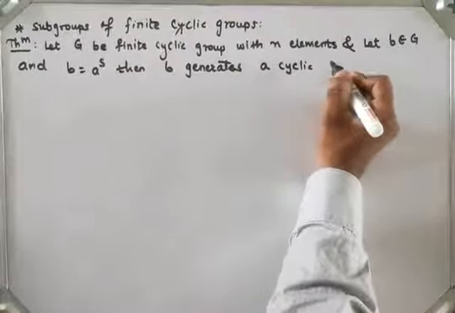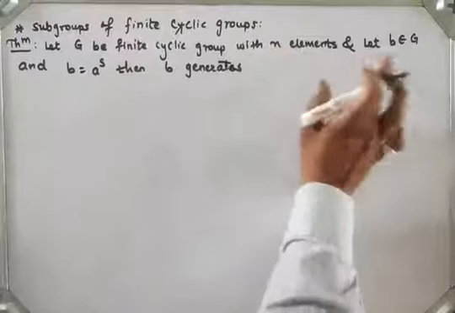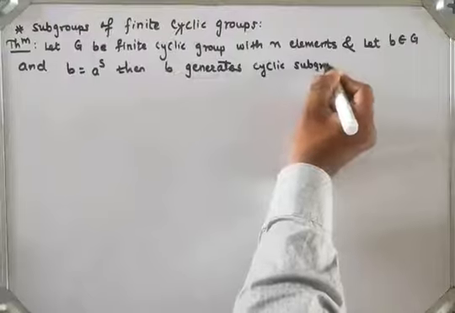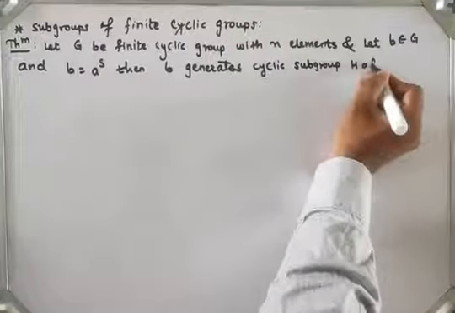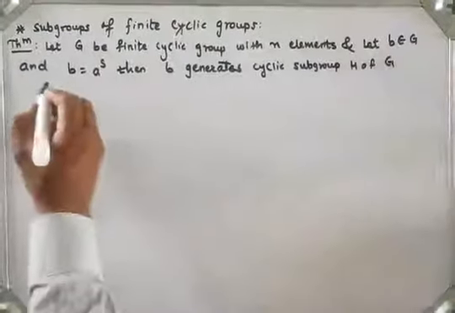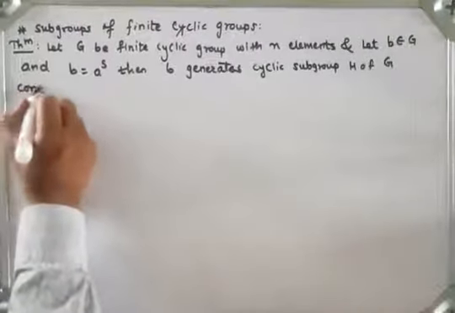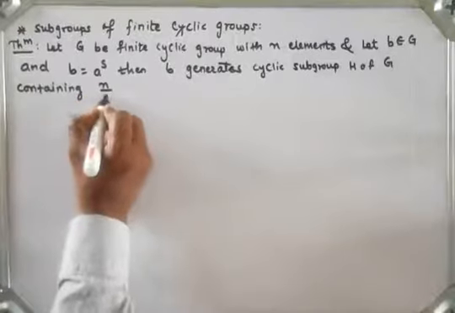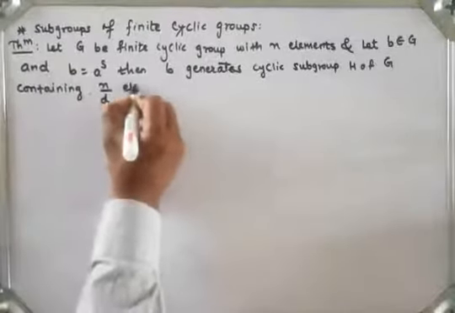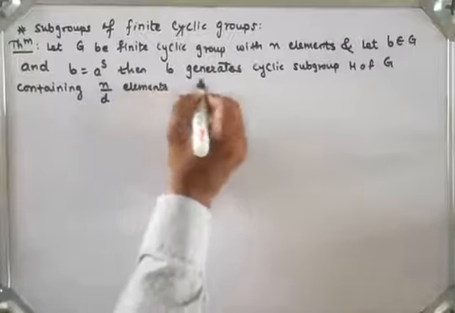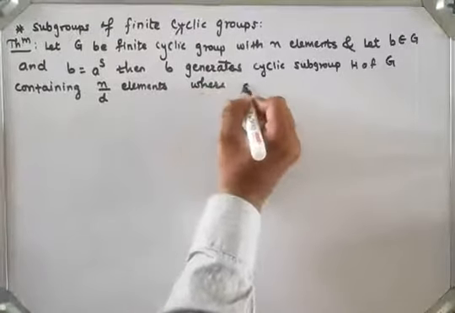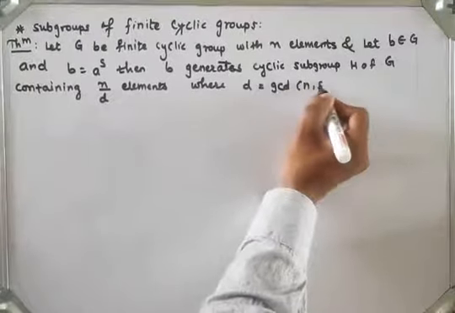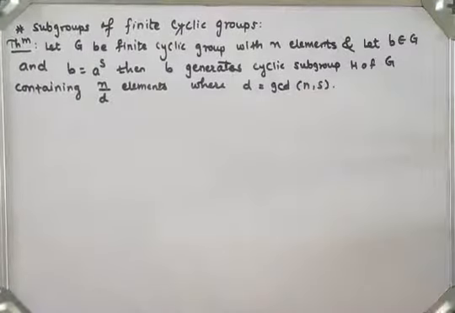B generates a cyclic subgroup H of G containing n by d elements, where d is nothing but the GCD of n and s. We will prove this theorem.